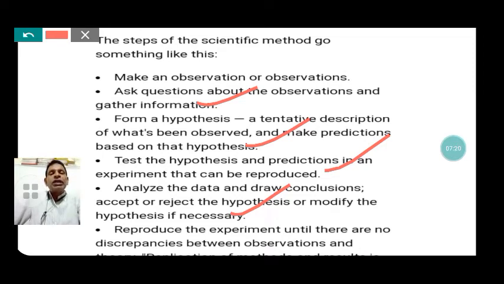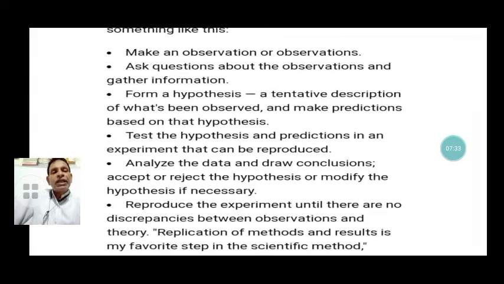Reproduce the experiment until there are no discrepancies between the observation and the hypothesis. These are the steps of scientific method.